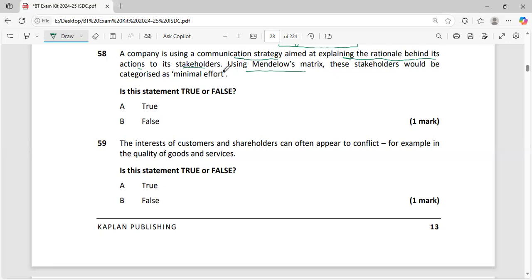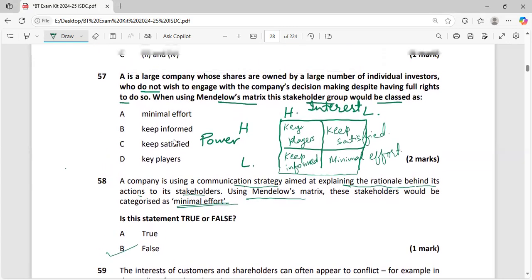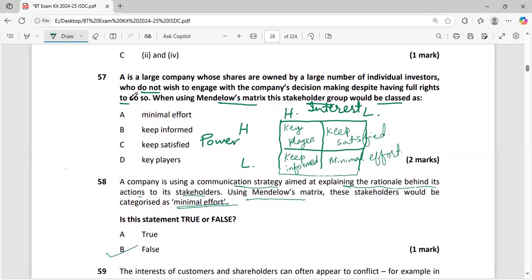So such type of stakeholders cannot be considered as minimal effort. So this option will be considered incorrect. Next one is the large number of individual investors who do not wish to engage in the company's decision making despite having full rights to do so.